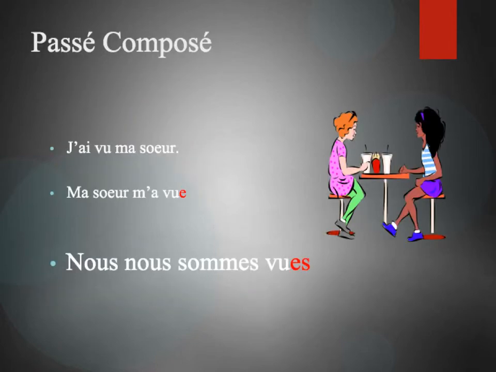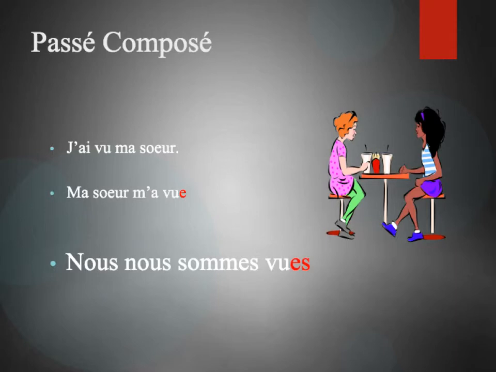This next set of slides is showing how we use the reciprocal reflexive verbs in the past tense using passé composé. As you know, when we use passé composé, especially when we have verbs that take être, we have to add agreements to the end of the past participle. The past participle, in effect, becomes more like an adjective in French, which adds an e for feminine and an s for plural.